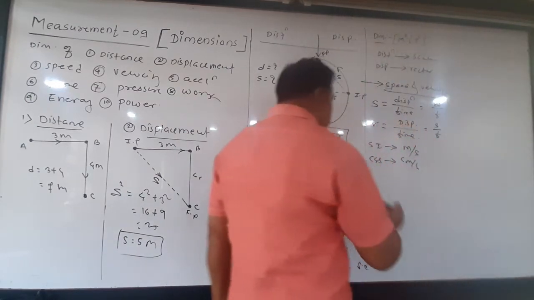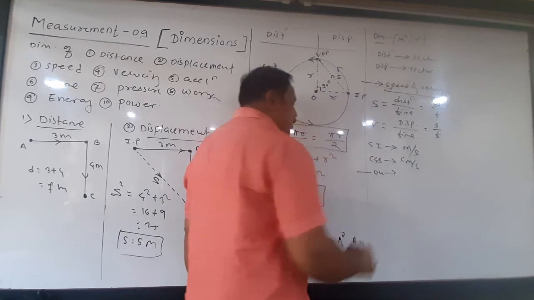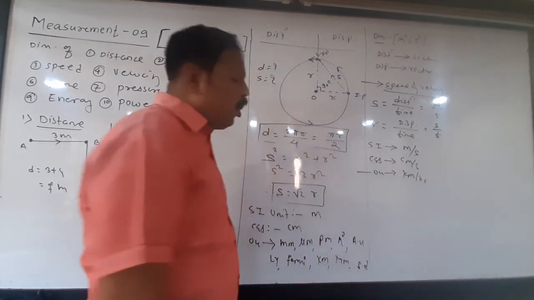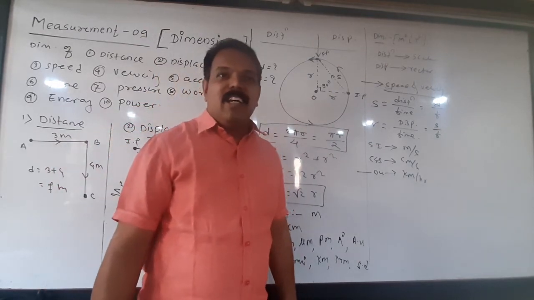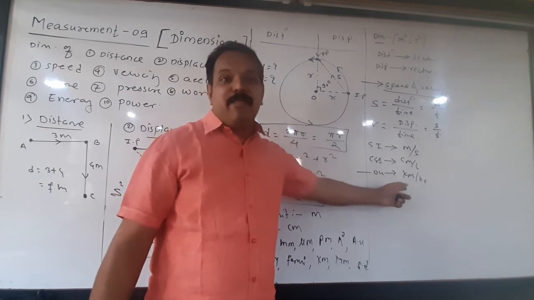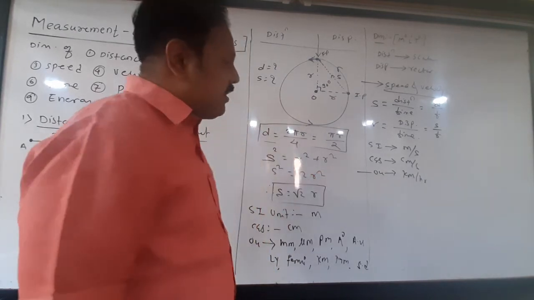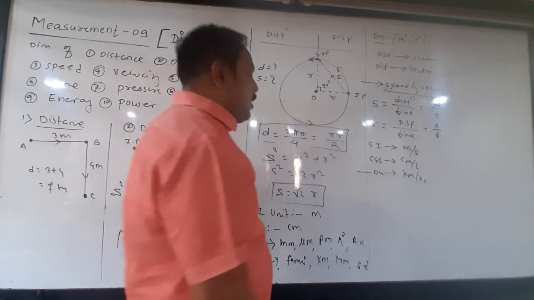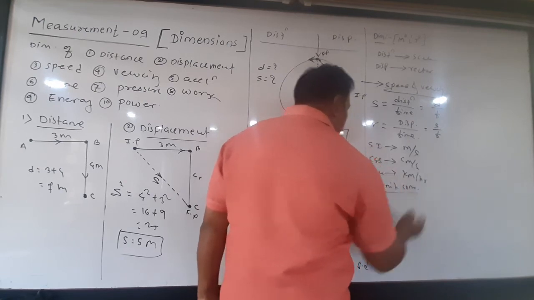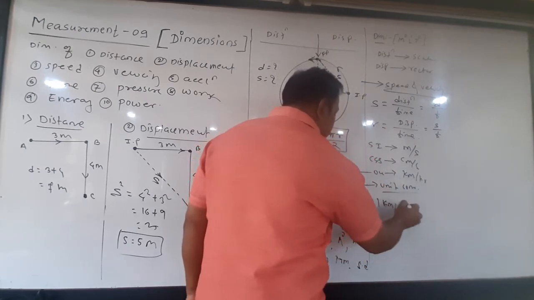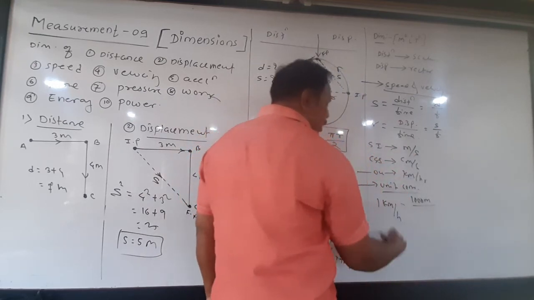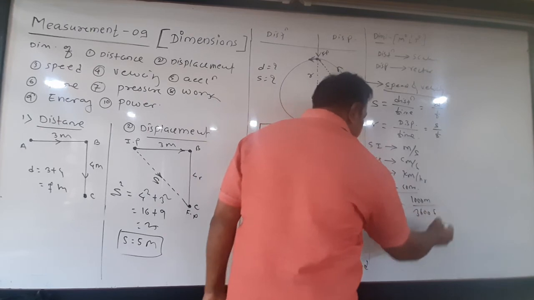Many units are there to measure speed, but one British unit which is frequently used in the market is kilometer per hour. In problems also, you can find this unit anywhere. So the question arises how to convert kilometer per hour into meter per second. Let us see unit conversion. 1 kilometer per hour: 1 kilometer is 1000 meter, and 1 hour is 3600 second.